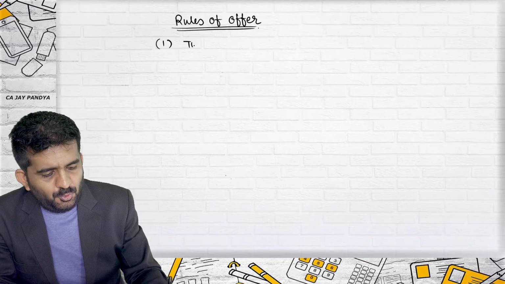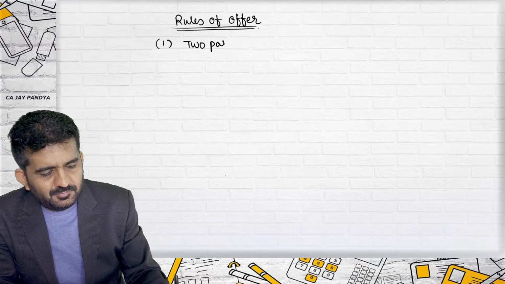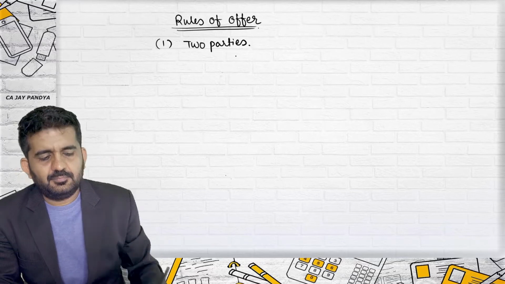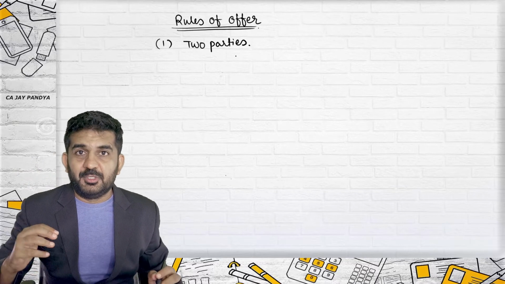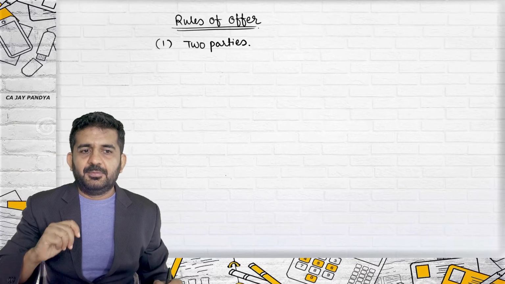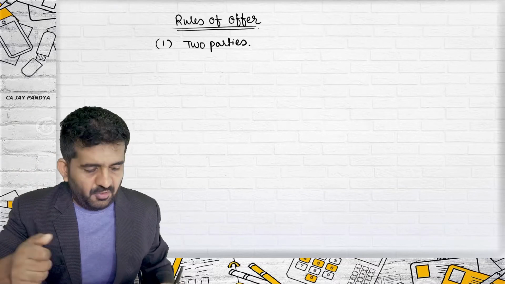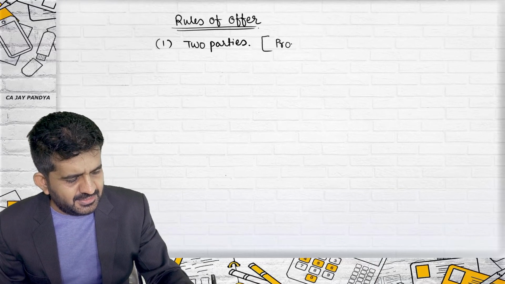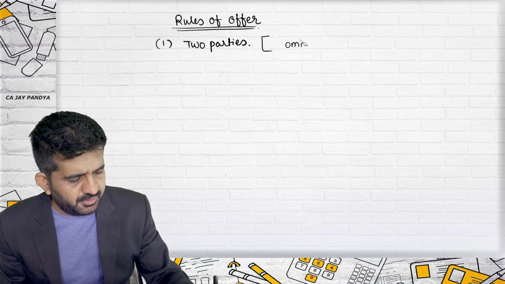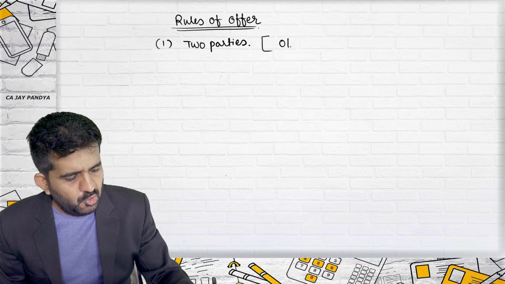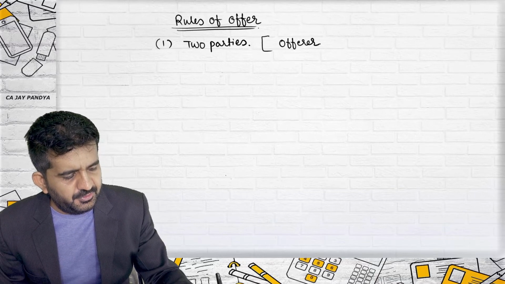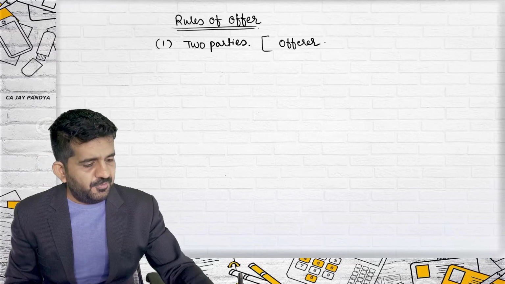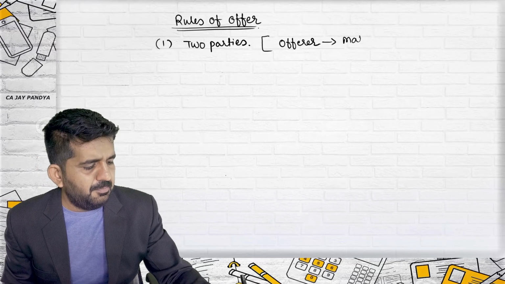There should be two parties. The person making the offer, the person receiving the offer. Those two parties will be termed as offerer. Who is the offerer? The person who is making an offer.